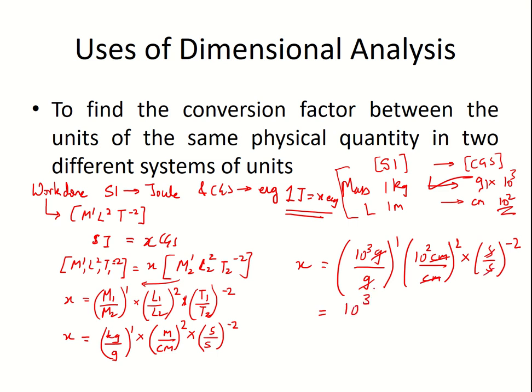What we are left with is 10 raised to 3, power 1 will be 10 raised to 3. Second, we have 10 raised to 2, and 10 raised to 2 whole square will be 10 raised to 4. And the last one we got 1. 1 raised to anything is 1. Remember this rule. So from here we got x is 10 raised to 7. So what I can say is 1 joule is nothing but 10 raised to 7 ergs.